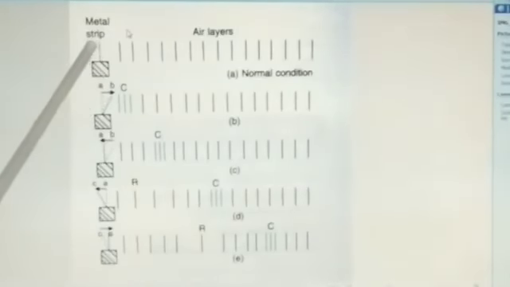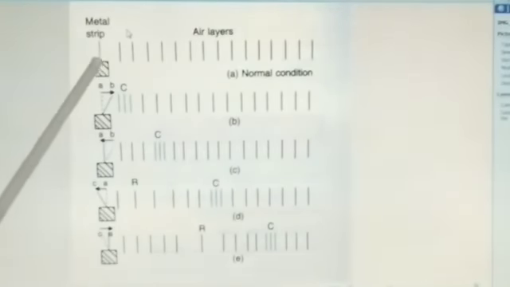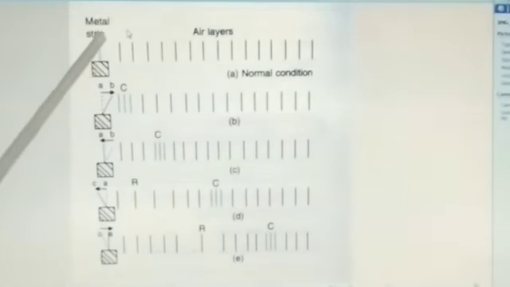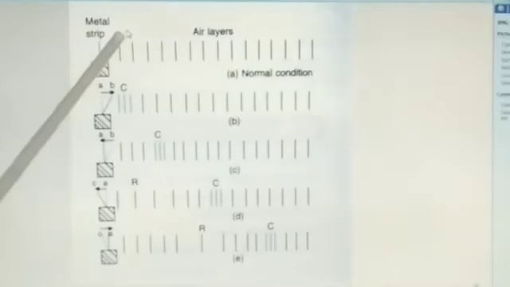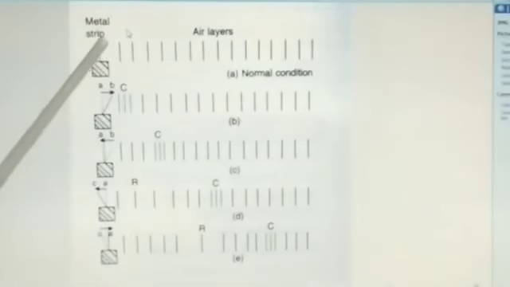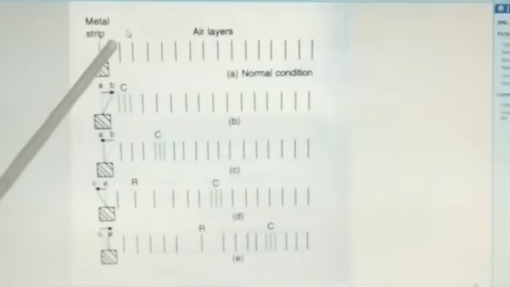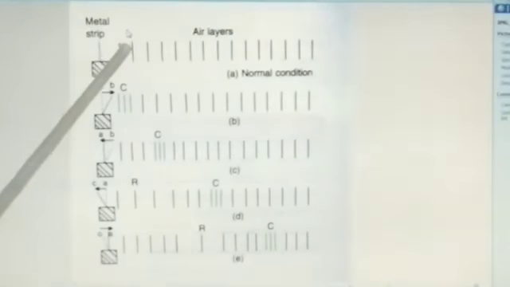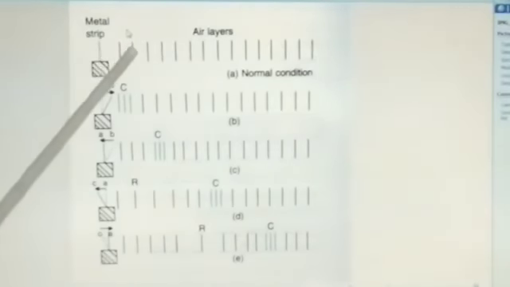This is a metal strip with its lower end fixed. Push its upper end to one side and then release it. As it vibrates, that means moves alternately to the right and left, it produces sound.